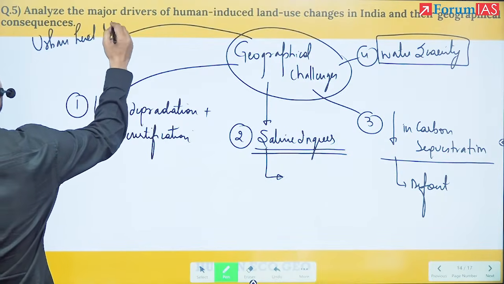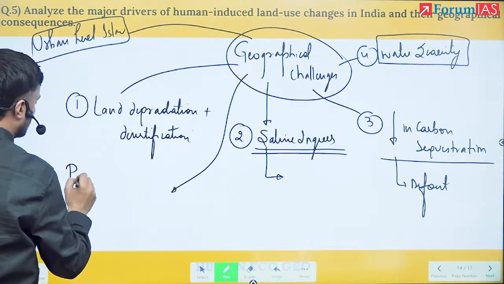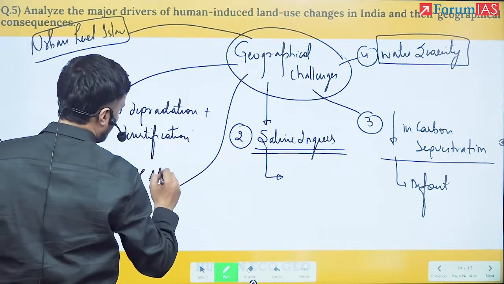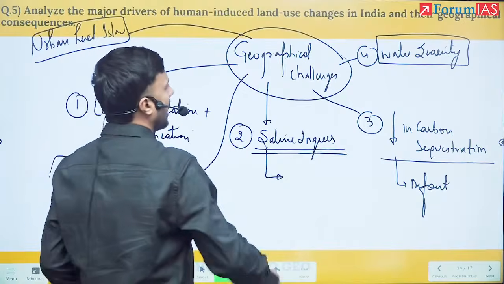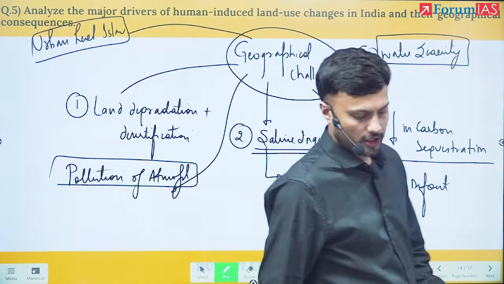Next, I can talk about pollution of the atmosphere, that is greenhouse gases. And here I can write bullet after bullet.